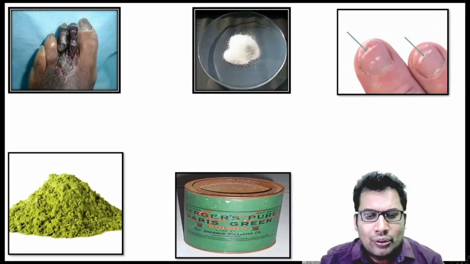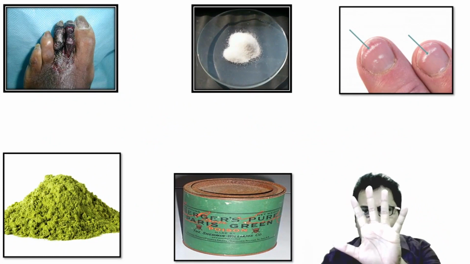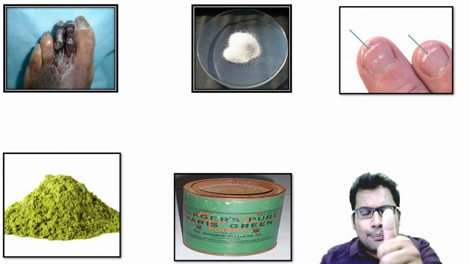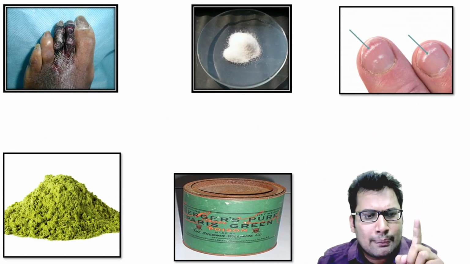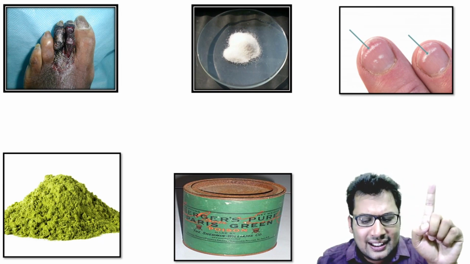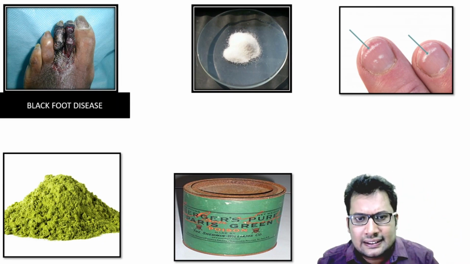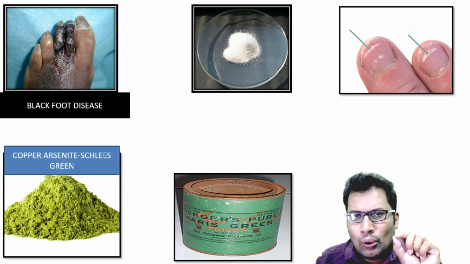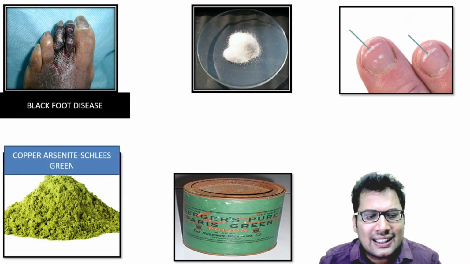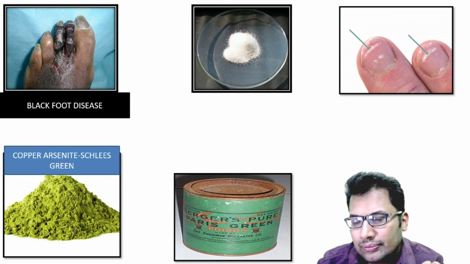So look at this, all of you. There are 5 important findings in arsenic poison that can be asked as an image based question. Picture number 1, the topmost picture, is black foot disease. In one picture you can see some green pigment, that is Scheele's green, copper arsenite.